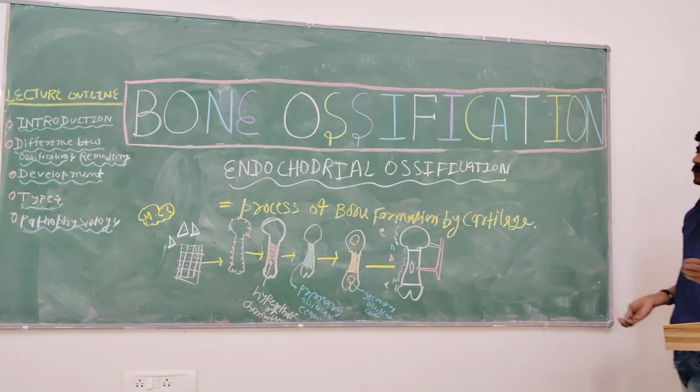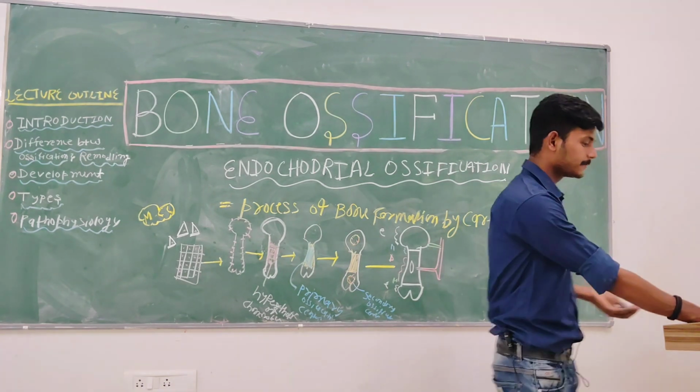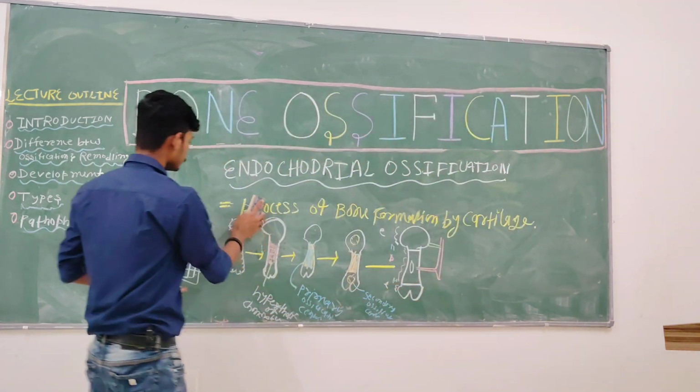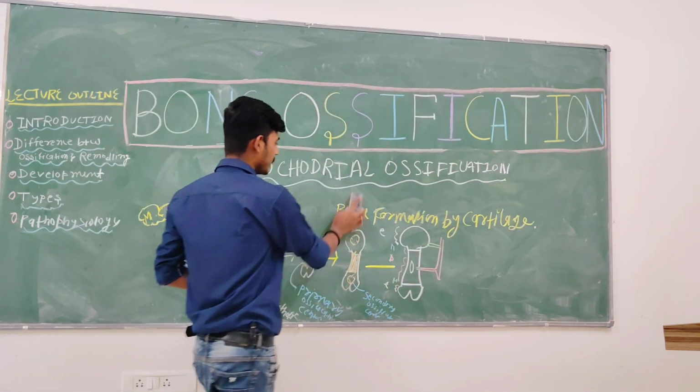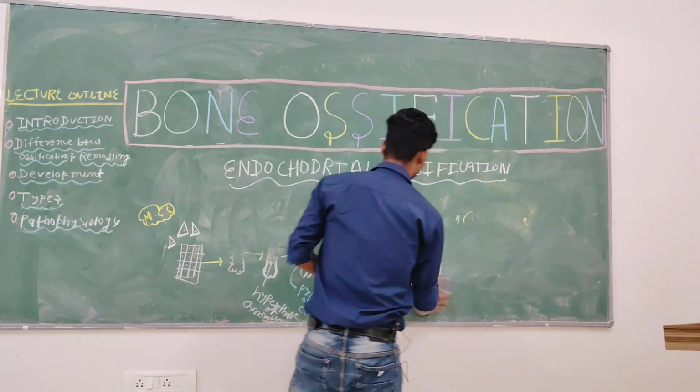So the second class of bone formation is called intramembranous ossification.